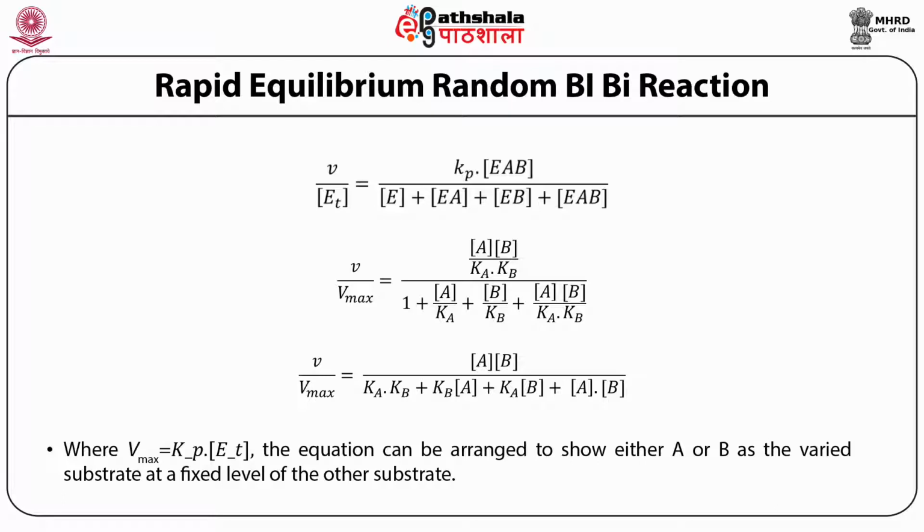Therefore, sometimes Ka and Kb are written as alpha Ka and alpha Kb to differentiate the Ka and Kb values when it is the second substrate which binds. But in this equation, I'm taking both conditions as the same condition, so I'm not having alpha Ka and alpha Kb.